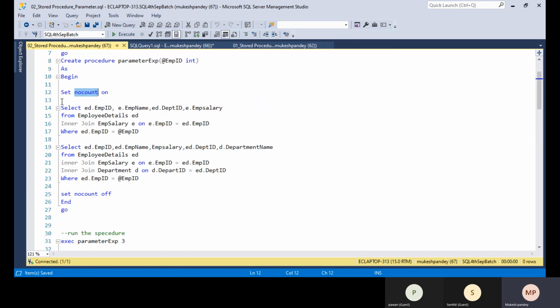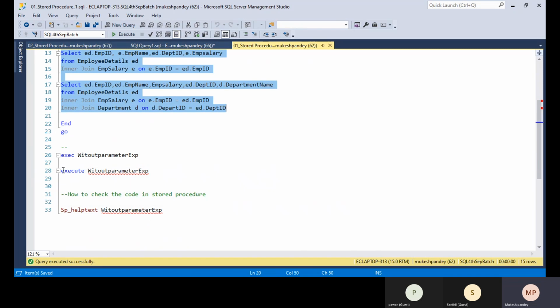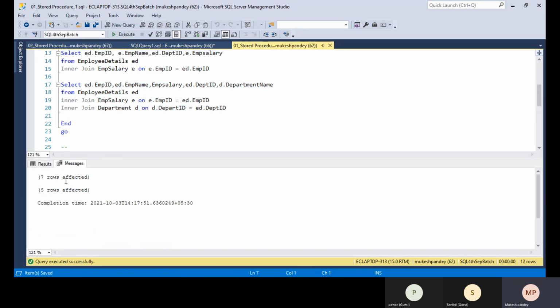SET NOCOUNT ON is basically used from a performance point of view. Suppose you execute any stored procedure, for example a procedure without parameters. In the messages you can see 7 rows affected, 5 rows affected coming in the output.